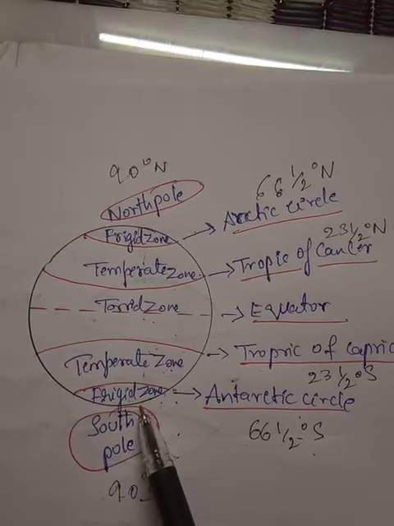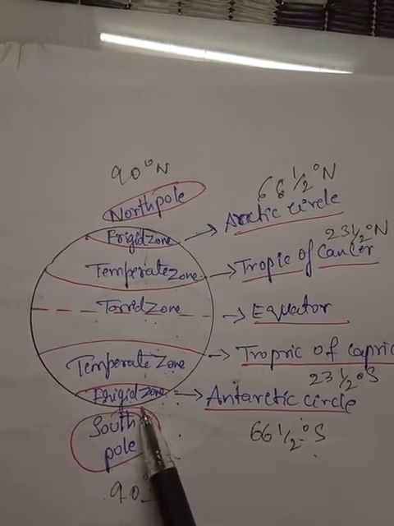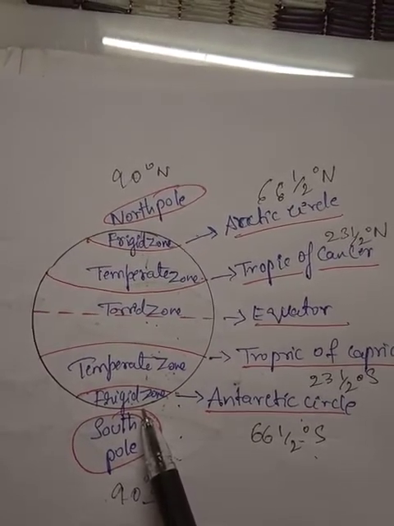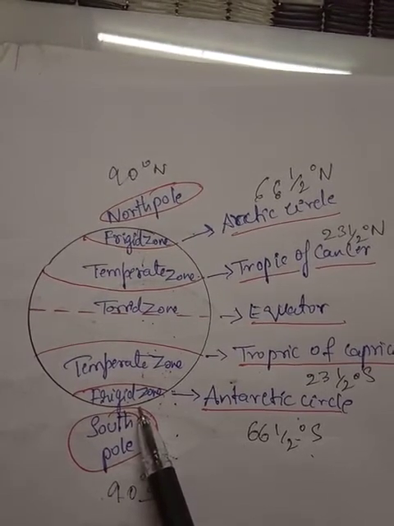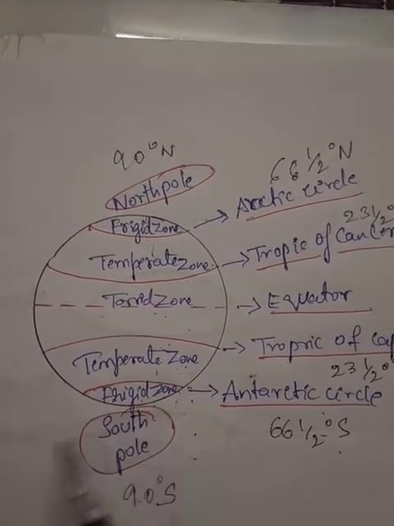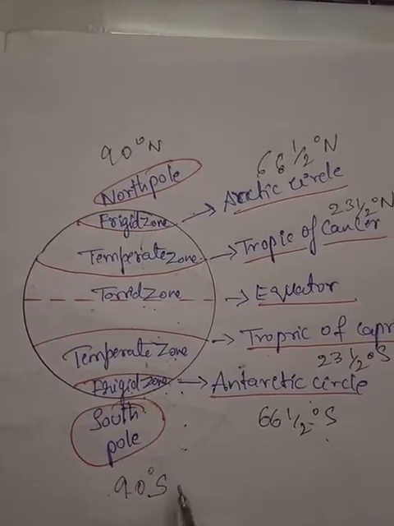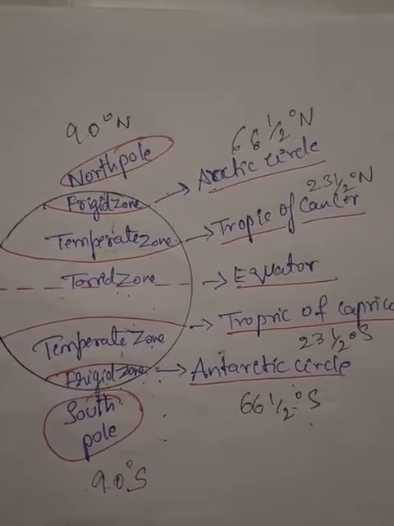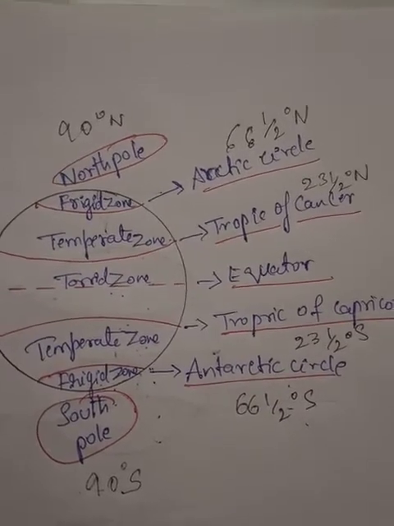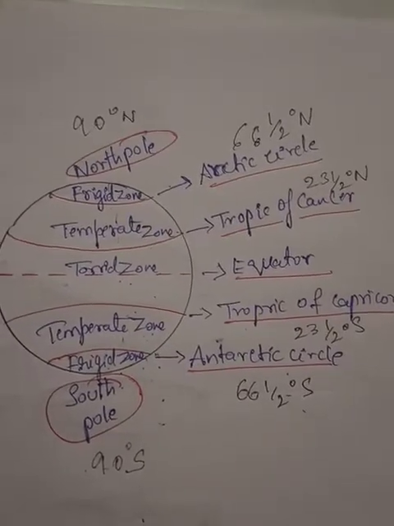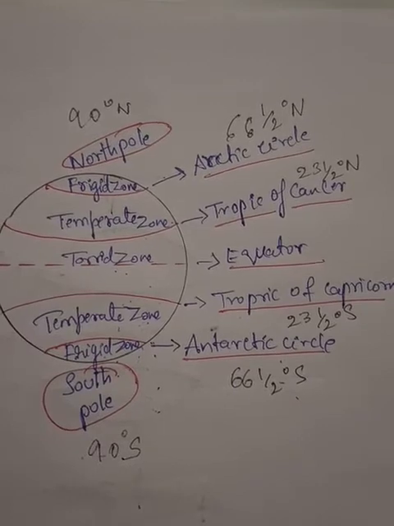This zone hardly receives any sunlight, so it makes this region extremely cold throughout the year. Over the year it receives very few sun rays, so it stays cold. The word frigid itself tells us that it is a cold region.